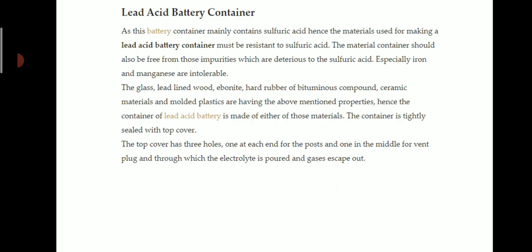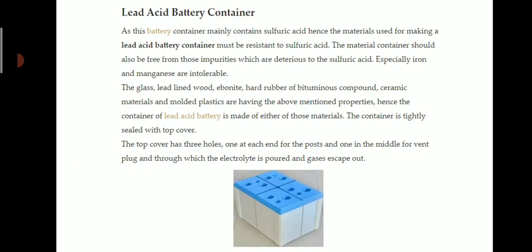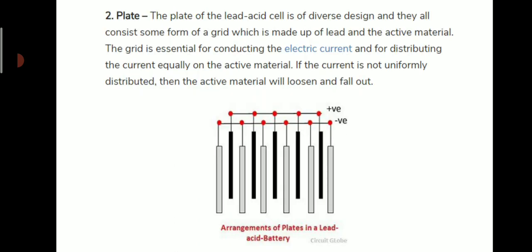The container is tightly sealed with a top cover. The top cover has three holes, one at each end for the post and one in the middle for the vent plug, through which the electrolyte is poured and gases escape. So this is a picture of the lead acid battery container. The second part is the plate.